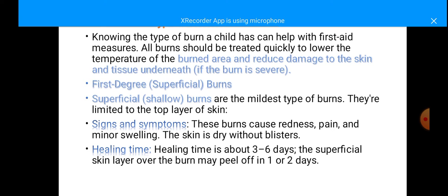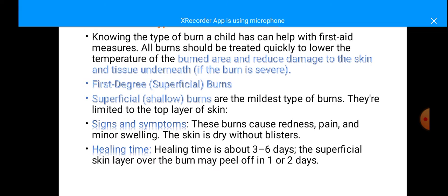Knowing the type of burn a child has helps with first aid measures. Before giving first aid, we should first know what type of burn the child has. In order to give the right treatment, we should know whether it is a heat burn, an electrical burn, a chemical burn, or something else. All burns should be treated quickly to lower the temperature of the burnt area and to reduce damage to the skin and the tissue underneath.